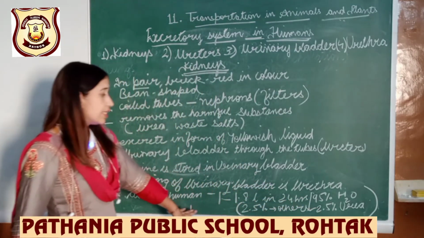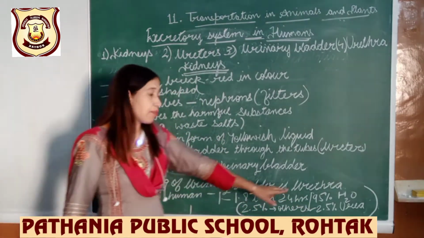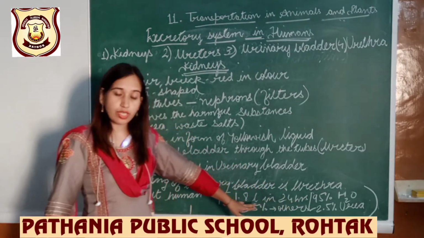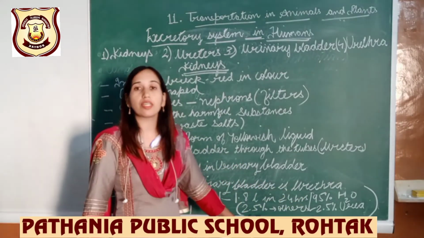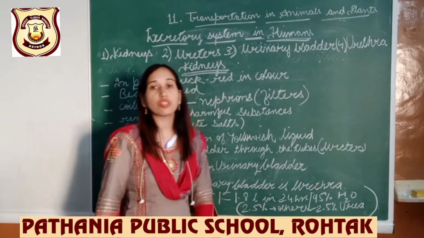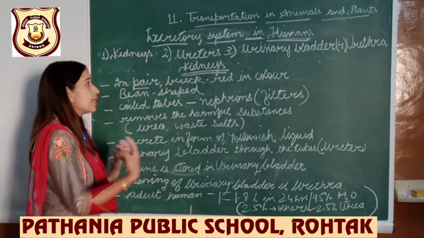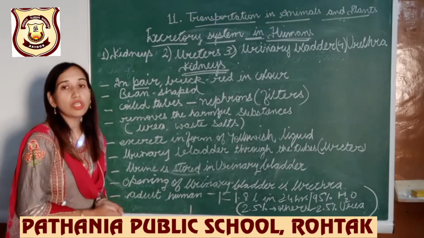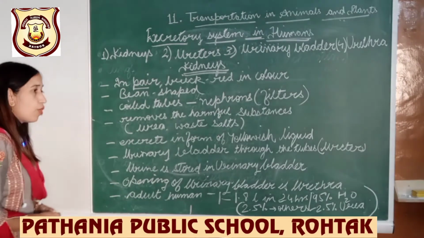This is the content that is excreted out through the urine from our body.